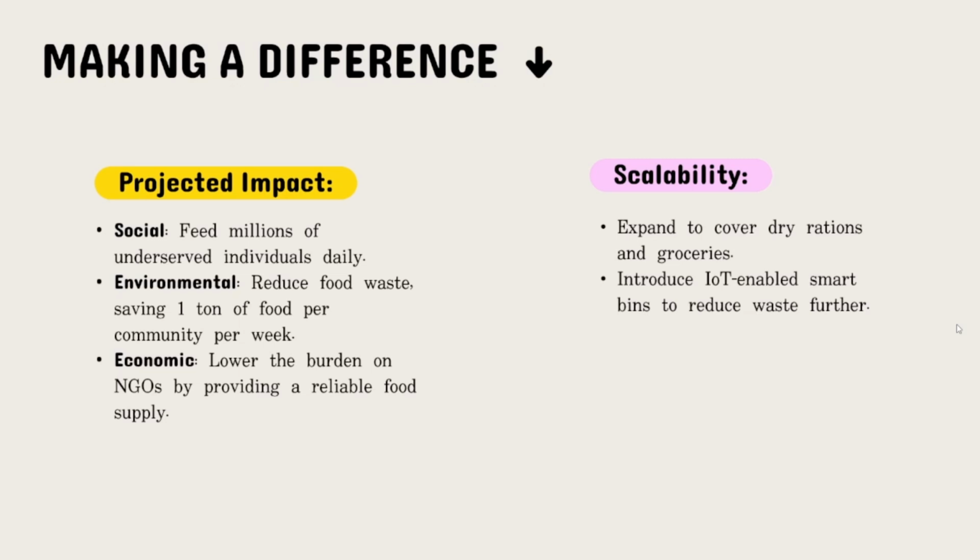Now, scalability. We have addressed the food problems, but over the time, we would also like to expand in the place where if you have extra food grains, example wheat, which you believe will get spoiled by the time you use it, instead of letting it get spoiled, you can donate it on this platform. So this can be collected from you, or you can donate it to a particular orphanage or an old age home so that they can use it and prepare food for the individuals.